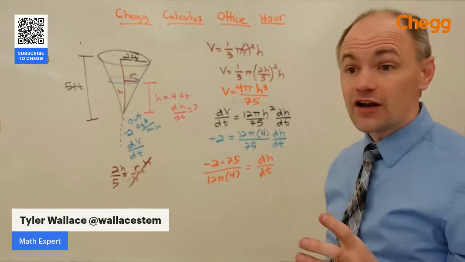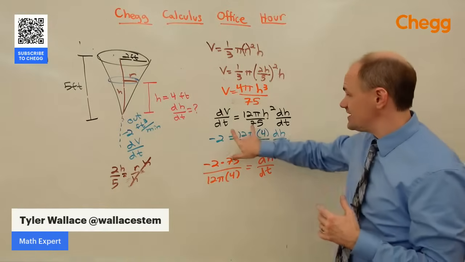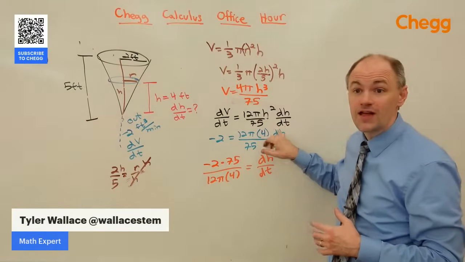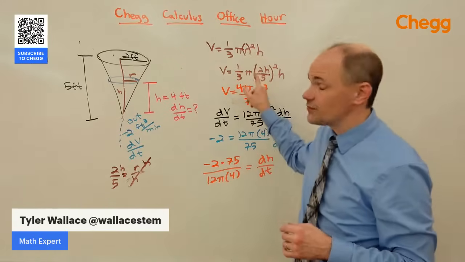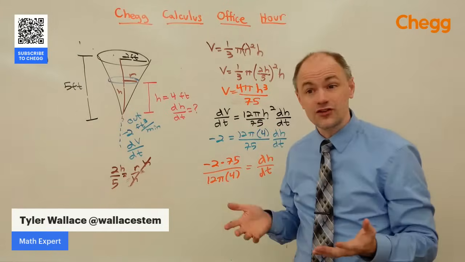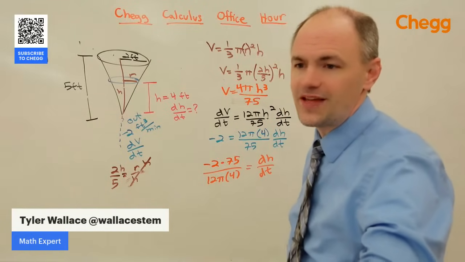Related rates, a lot of parts to them, takes a lot of practice. The calculus part is usually pretty easy. We just take the derivative of both sides with respect to time. The catch is we want to make sure we get the right relationship, so the right variables are related to each other. A lot of those equations are going to come from geometry. So hopefully that helped answer your question.